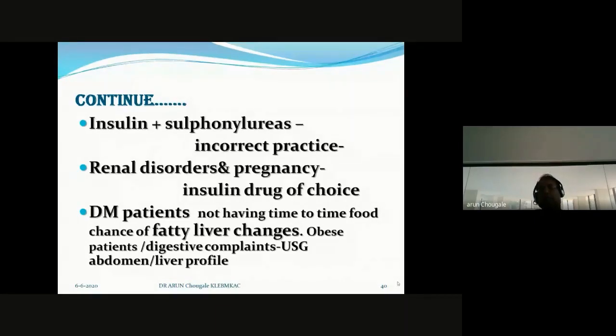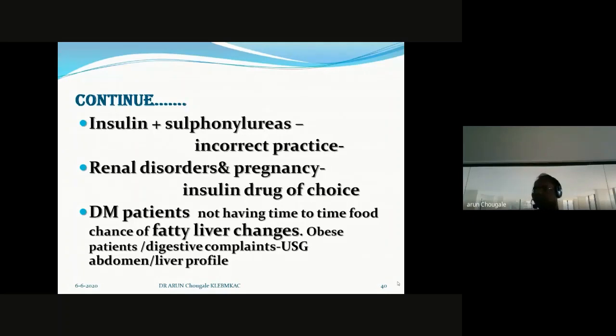One more observation: always ask the diabetic patient to compulsorily take food from time to time. Otherwise, diabetic patients are more prone to fatty liver changes. Grade 1 fatty liver changes, if avoided, grade 2, grade 3 end up in cirrhosis of the liver. This is very important, why diabetic patients should take time to time food.